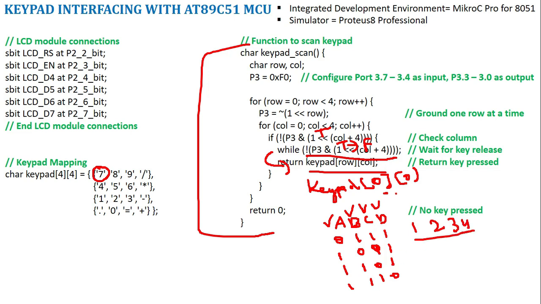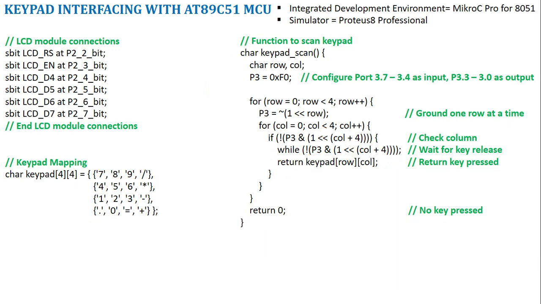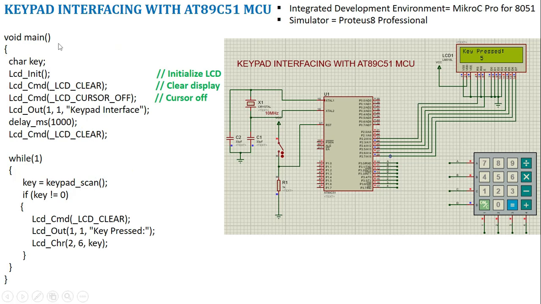Right. So thereby we can identify which switch has been pressed. And we can map that corresponding switch to the ASCII values given in this matrix. So this is a simple function to scan your keyboard. Now let us go to the main program where we define the variable key and do the LCD initialization part. Then in the first row, first position, I am going to display keypad interface and this will be retained for 1 second and after 1 second I am going to clear the LCD.